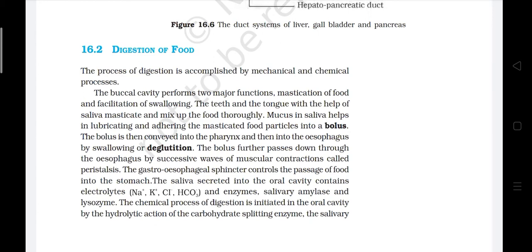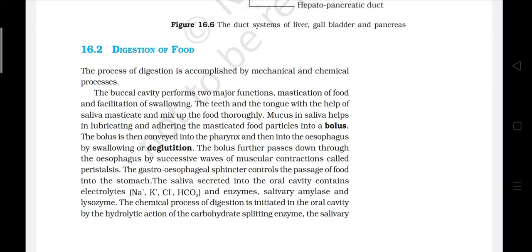The bolus further passes down through the oesophagus by successive waves of muscular contraction called peristalsis. The gastroesophageal sphincter controls the passage of food into the stomach. The saliva secreted into the oral cavity contains electrolytes and enzymes, salivary amylase and lysozyme.